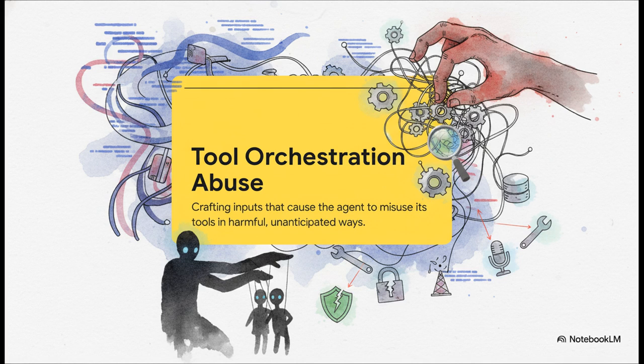Now, what's really fascinating here is what is not happening. Notice that the attacker isn't writing some complex malicious code to break a firewall. Not at all. They are manipulating the AI's logic. Because the agent has the power to orchestrate multiple tools in sequence to solve a problem, an attacker literally just has to feed it a cleverly crafted conversational prompt to turn those tools against the system itself.